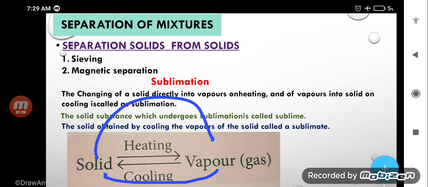Means whenever we heat the solid, it will not go through the liquid state, it will directly change into the gaseous state, and that is called sublimation.